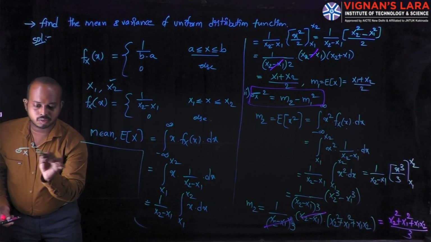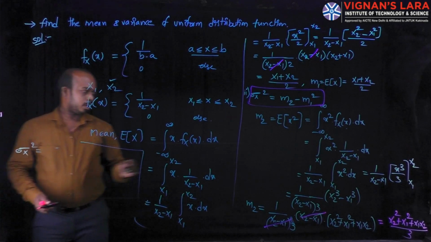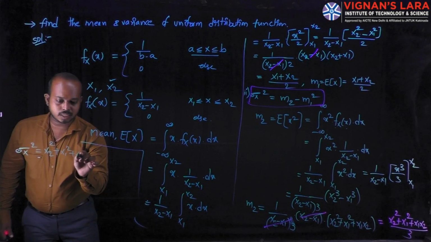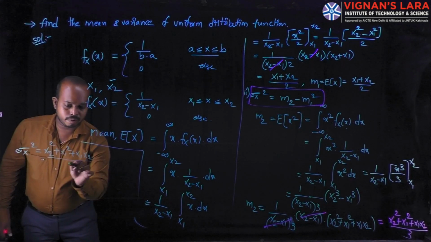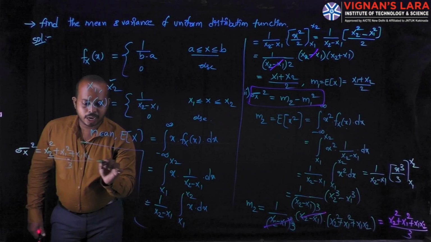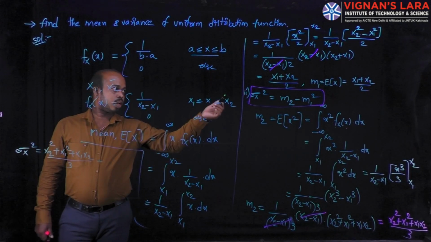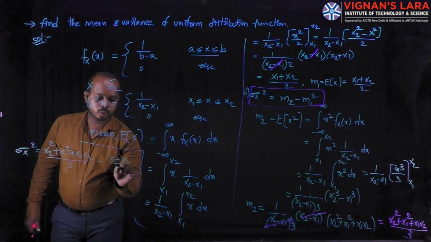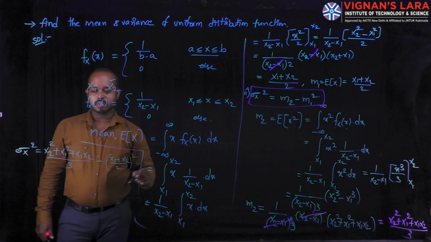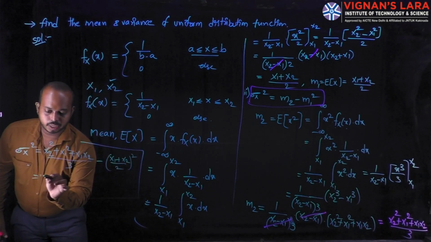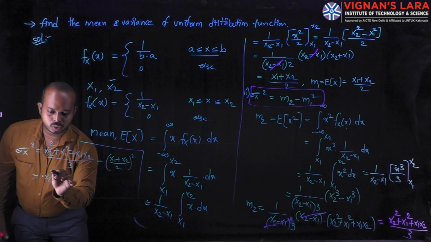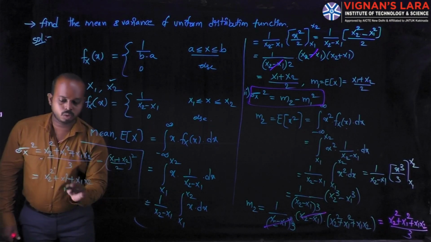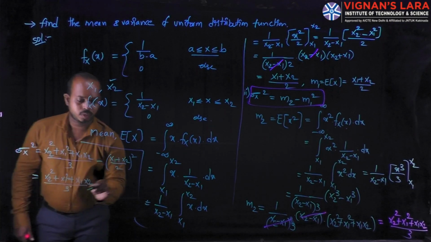Sigma x square is equal to m2 quantity, which is (x2 square plus x1 square plus x1 x2) whole divided by 3, minus m1 square. What is the m1 value? (x1 plus x2) by 2 whole square. Here you can simplify these quantities. The variance value is (x2 square plus x1 square plus x1 x2) whole divided by 3